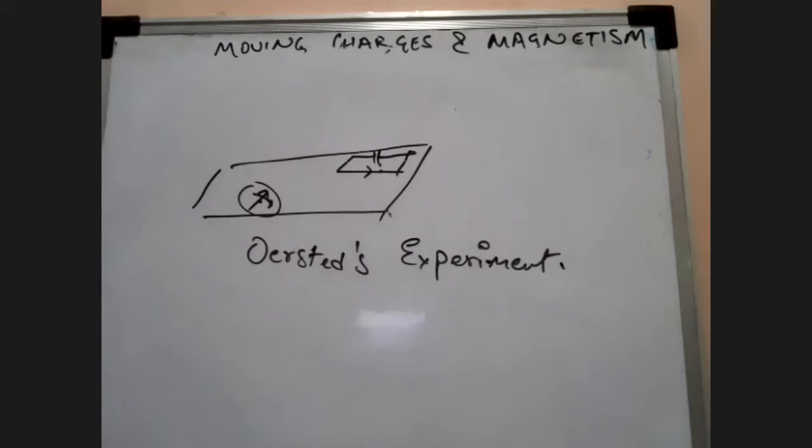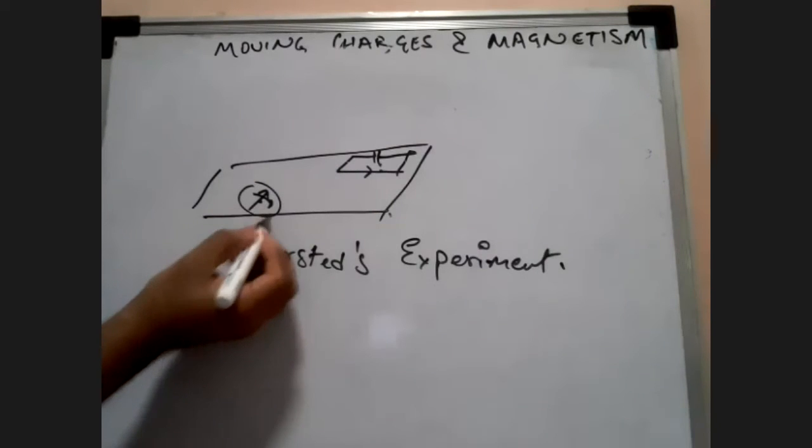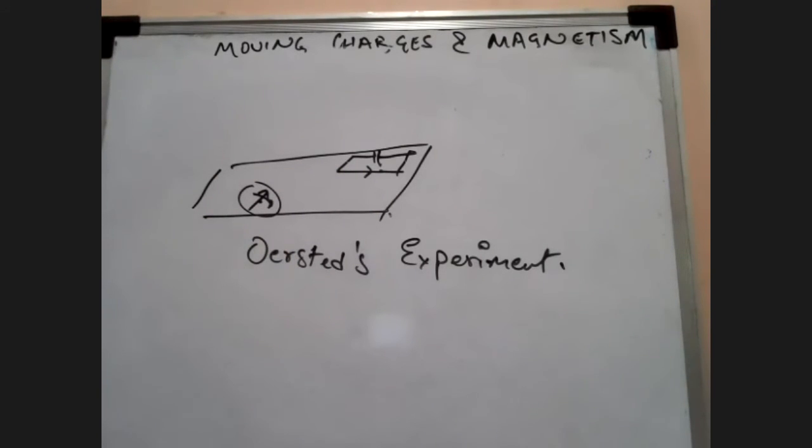Okay, he therefore saw what exactly happened. If you were in his place, of course, you would have also thought that just by switching on electricity, there is some deflection in the compass needle. And one thing you know already is that a magnetic compass is going to change its direction only when it is observing some magnetic force. And of course, when you're switching on the current in this circuit, there is some current going through it.